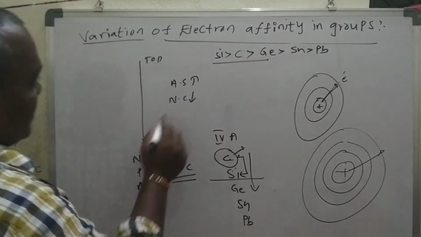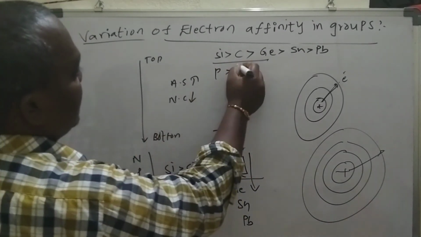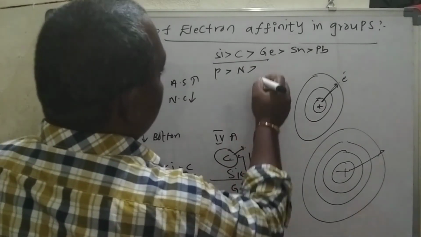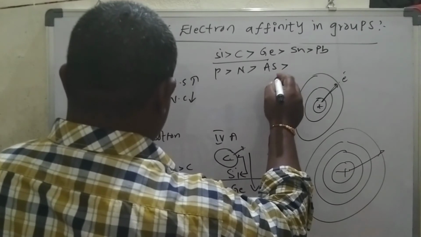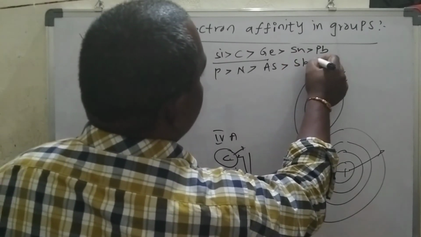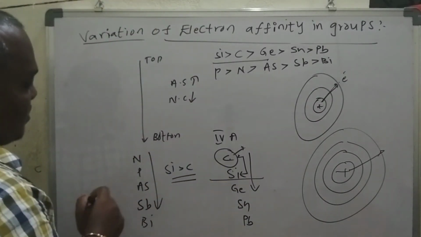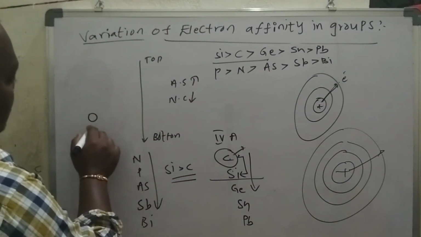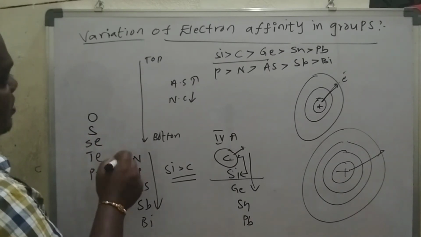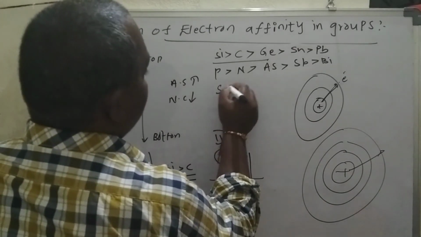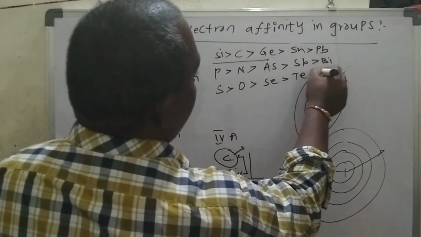In the fifth group, phosphorus is greater than nitrogen, which is greater than arsenic, then stibbium, bismuth. Taking oxygen, sulfur, selenium, tellurium, polonium: sulfur is greater than oxygen, then selenium, then tellurium, then polonium.